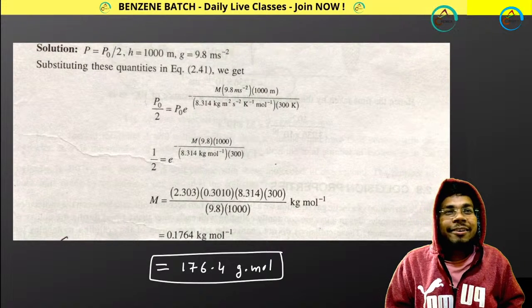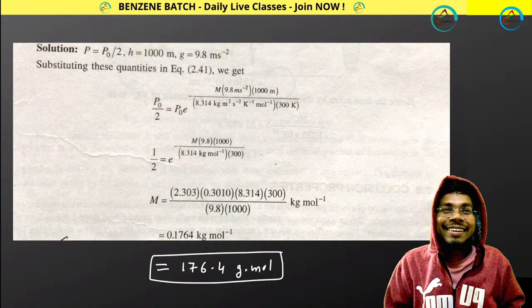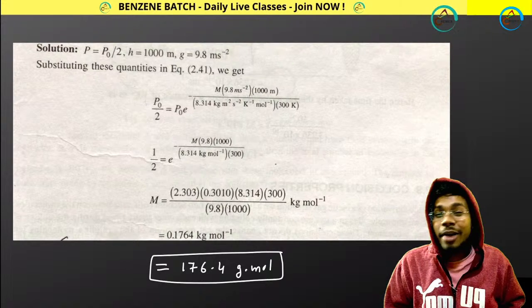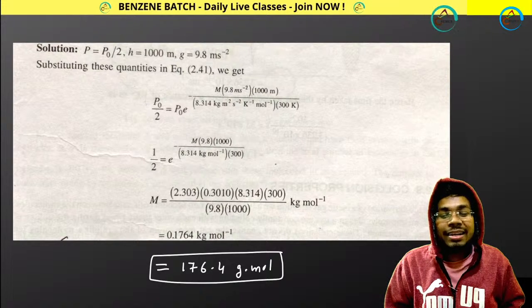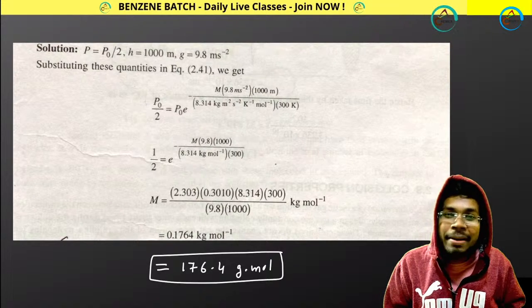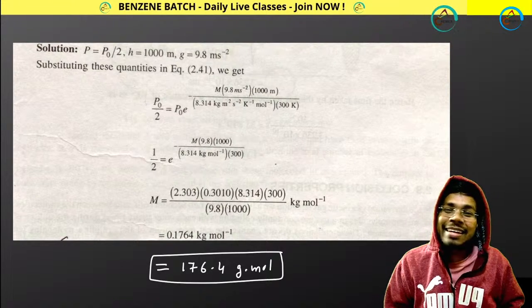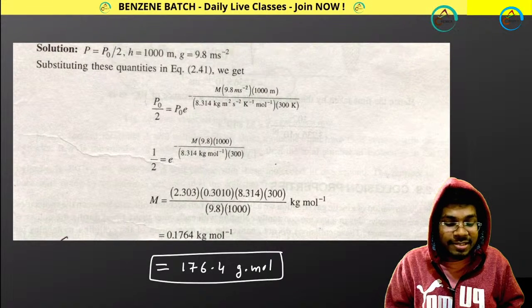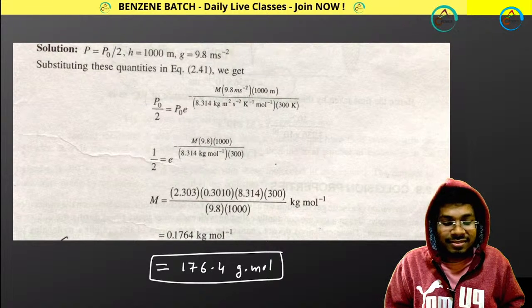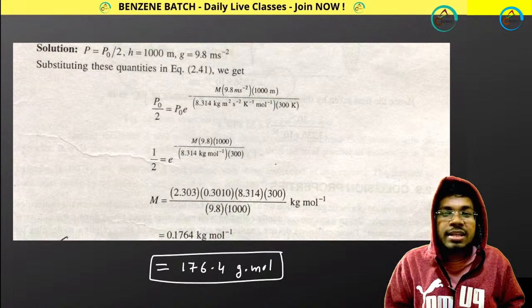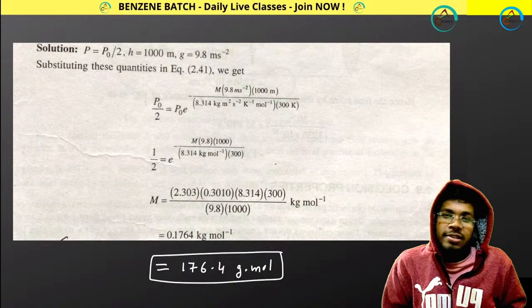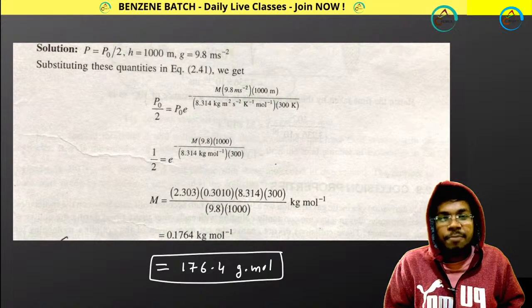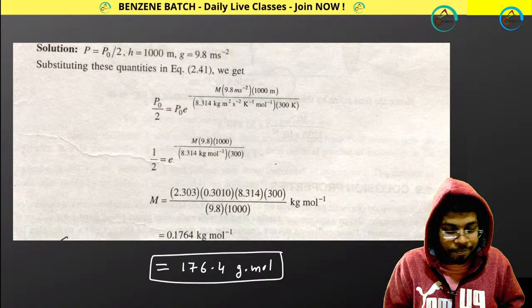Now I hope you got the idea that you need to practice a lot. It is just mathematics. Guys, please do mathematics properly. All values are given, you just need to calculate M. Then also you are making mistakes. That means some problem is in your mathematics. Please solve it properly.